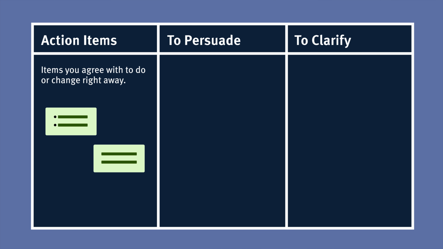It could be a simple copy change or reordering components in a design to better align with users' goals. These pieces of feedback are usually the most straightforward to get done.